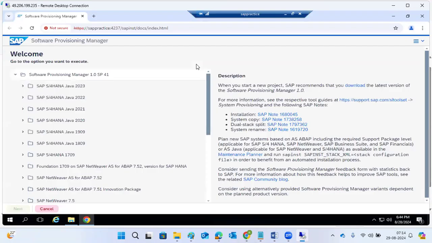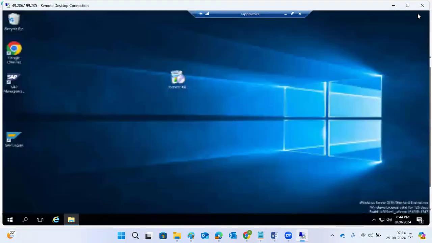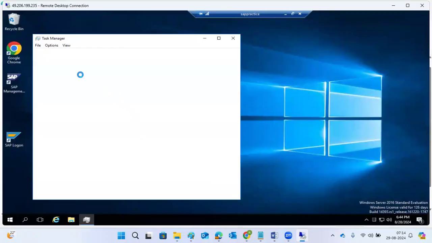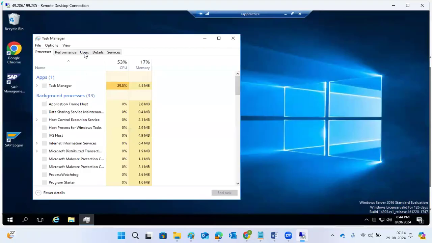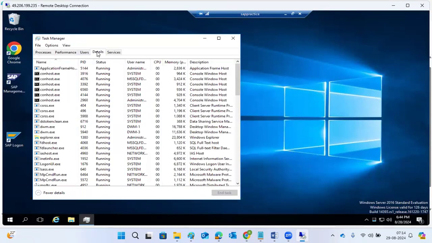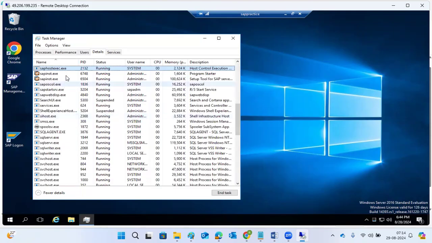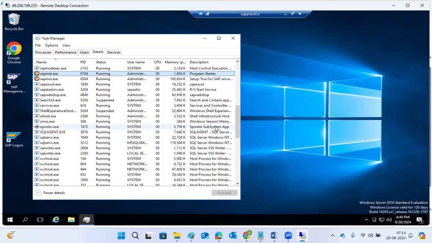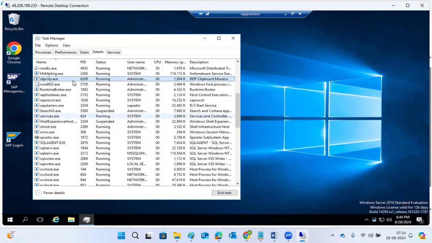It will be launched. See here, this is the SWPM screen that got launched. Once again, let me close this one. If you close it manually, the process won't go away. Again, you need to go to the task manager, details tab, and check whether the SAP INST process is there. Yes, right click and kill the process tree here. Your SAP INST will be deleted.